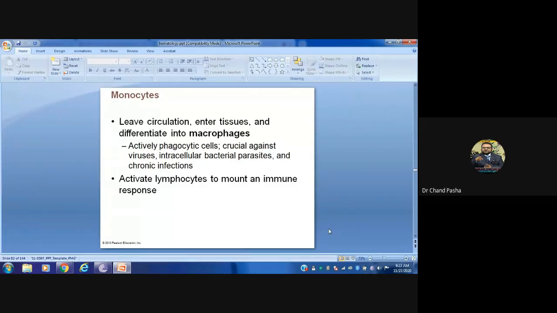They also activate lymphocytes to mount an immune response. Again, in tissue, whatever job T helper cells are doing, the monocytes also do the same job.